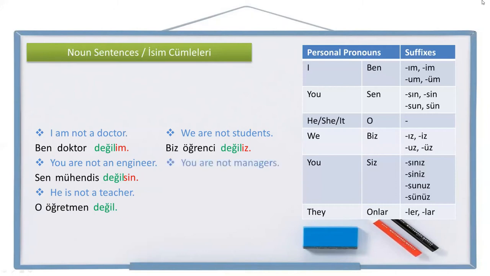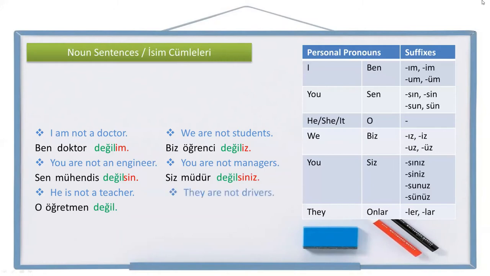Another example. You are not managers. Let's write it. You plural, siz. Instead of managers, we are going to write manager, müdür. Not manager, müdür değil. You are not manager, değilsiniz. You are not managers. Siz müdür değilsiniz.